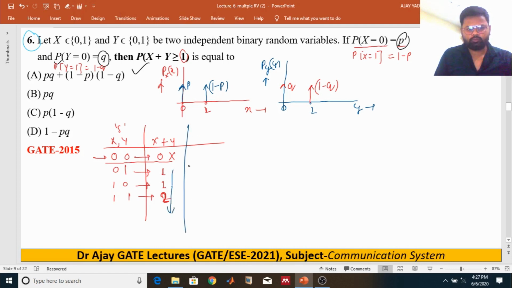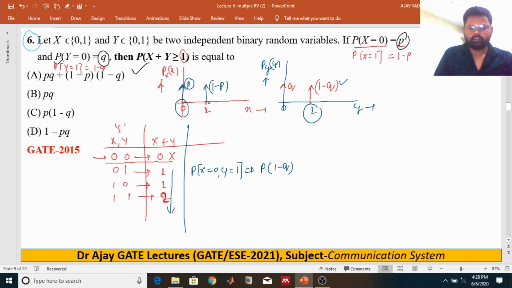So what is the probability of x equals 0 and y equals 1? It's been given over here. The probability is p and 1 minus q, p and 1 minus q, because you know about that 0 and 1, because these are